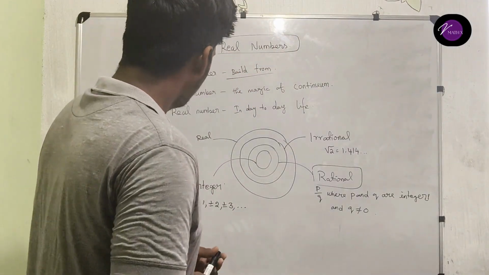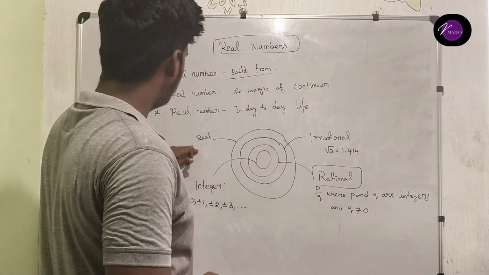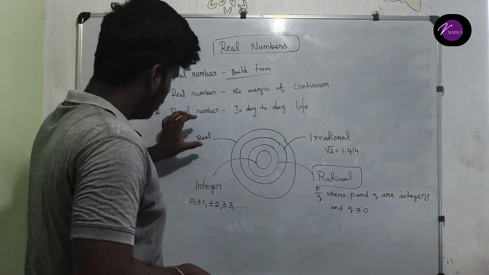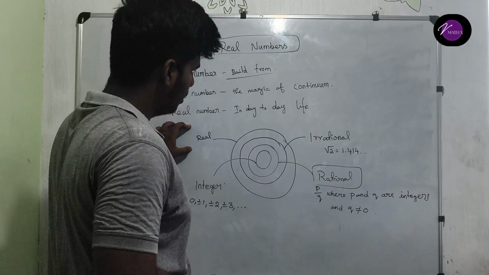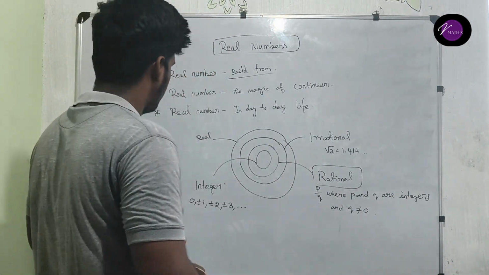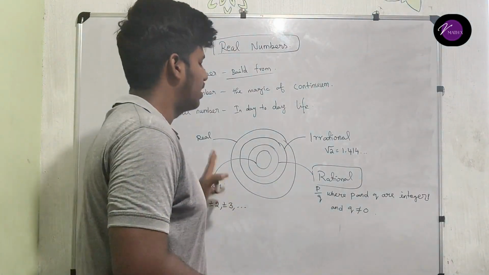Okay, so now see what is real. Real numbers are built from these things. Real numbers contain these three things: irrational, rational, and integer. And this is the real number.